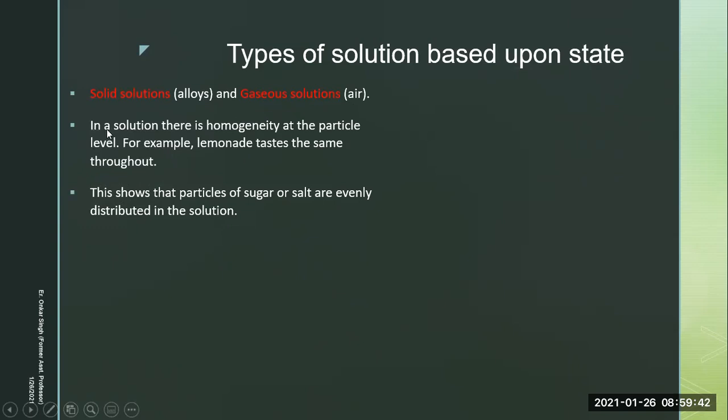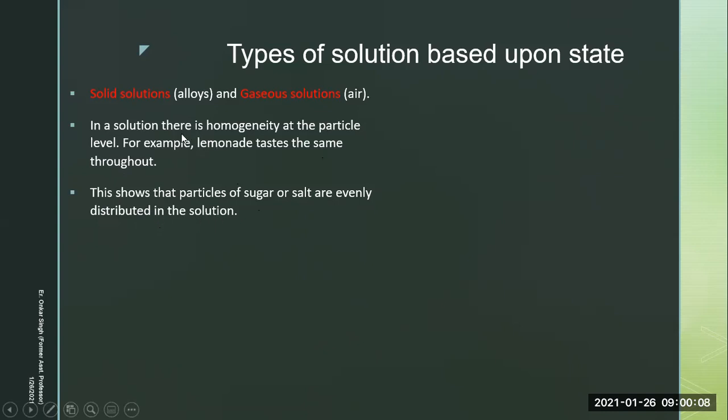In a solution, there is homogeneity at the particle level. What is the meaning of this? For example, lemonade tastes the same throughout. You will not have a different taste of lemonade in different parts unless it is not dissolved properly. This shows that the particles of sugar or salt are evenly distributed in a solution.